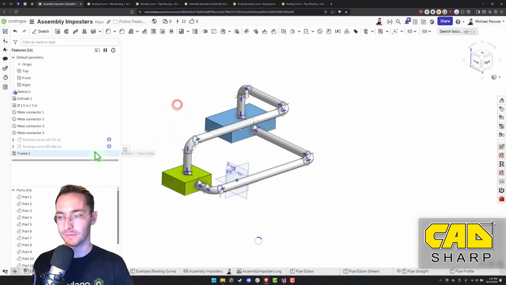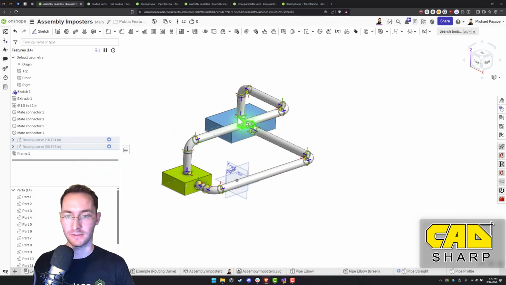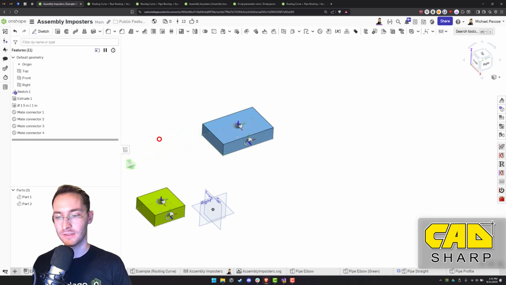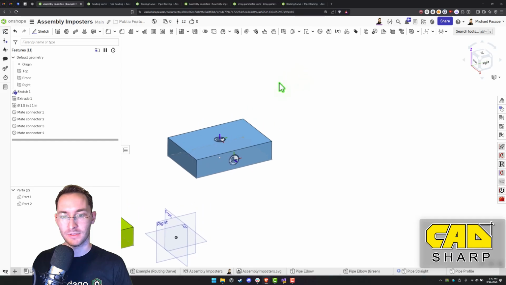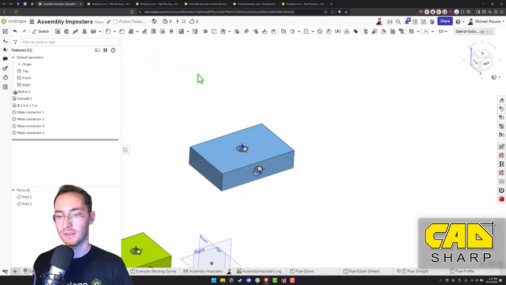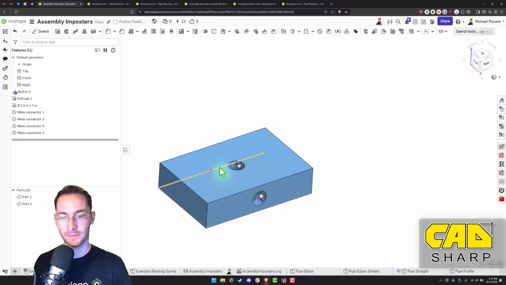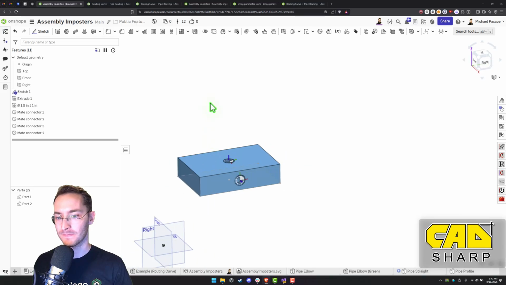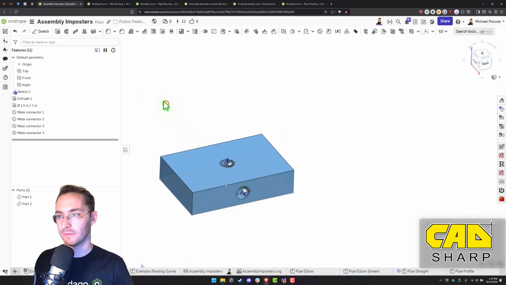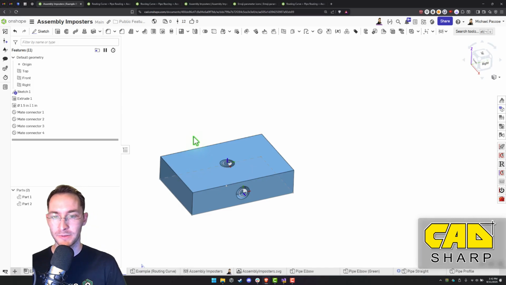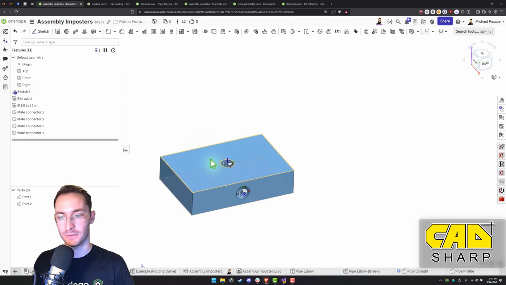And we'll delete that. Okay. And we're just going to insert, so what we can do is make a configured part that we're going to insert here.